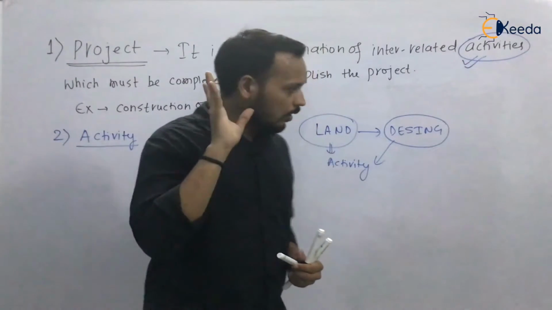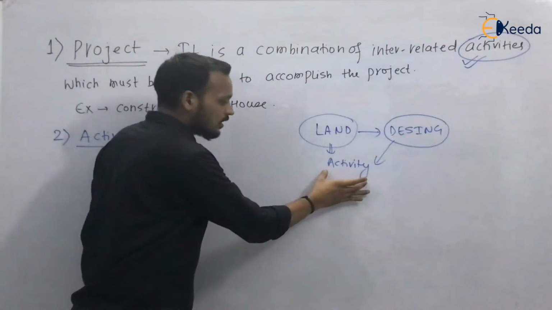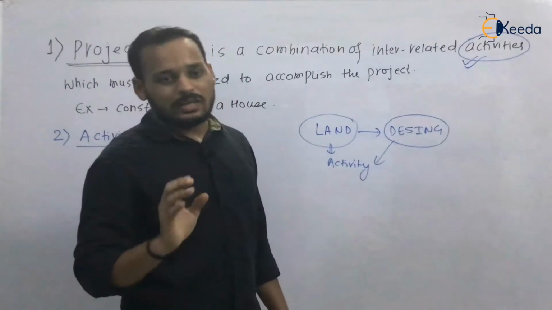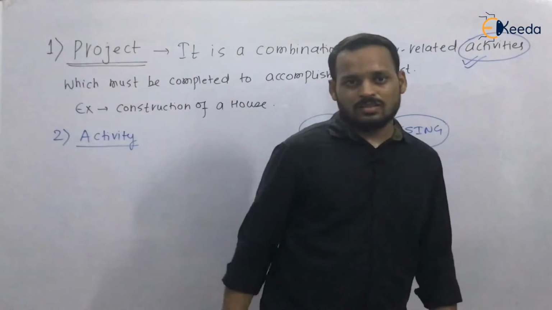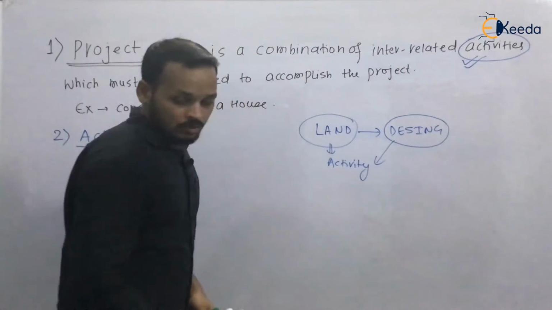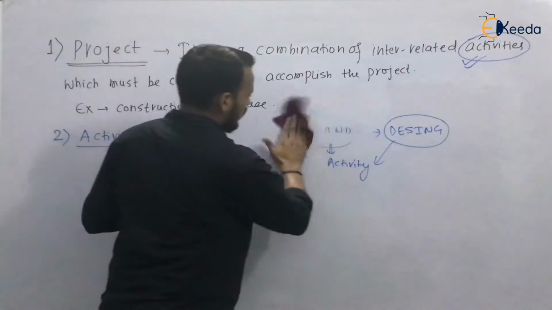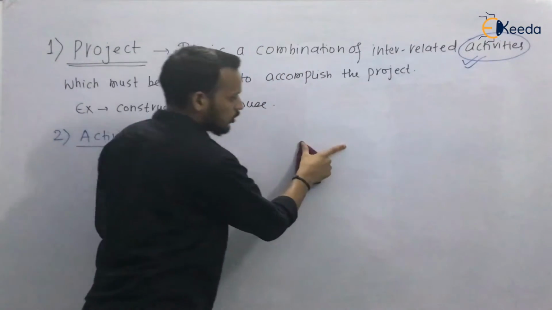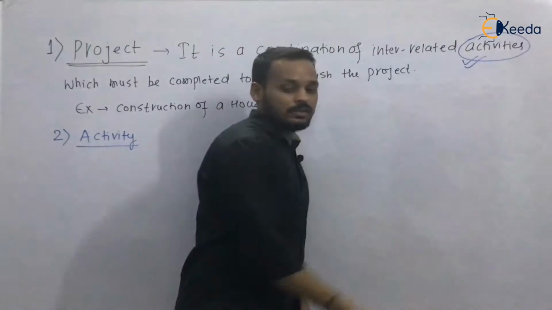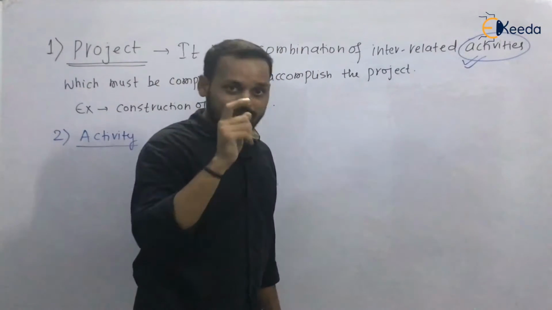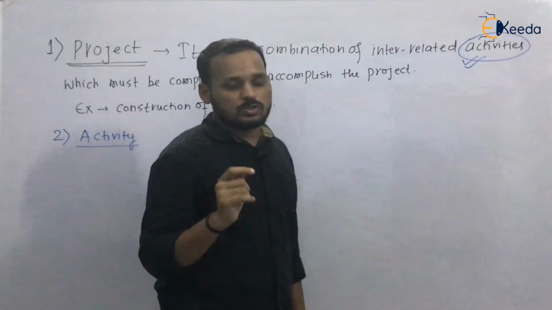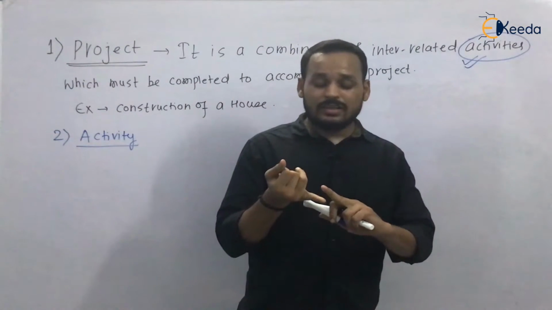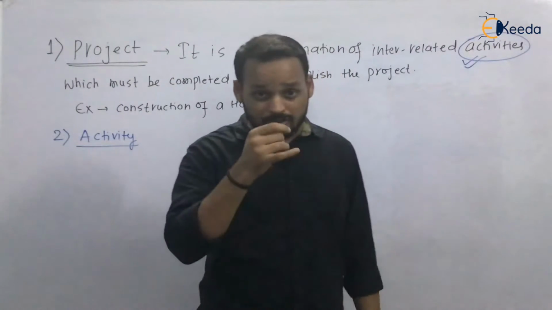which consumes time and resources. Because in doing all these things, acquisition of land, preparation of the design, you will have to spend some time and some resources, which can be machine, manpower, or money.